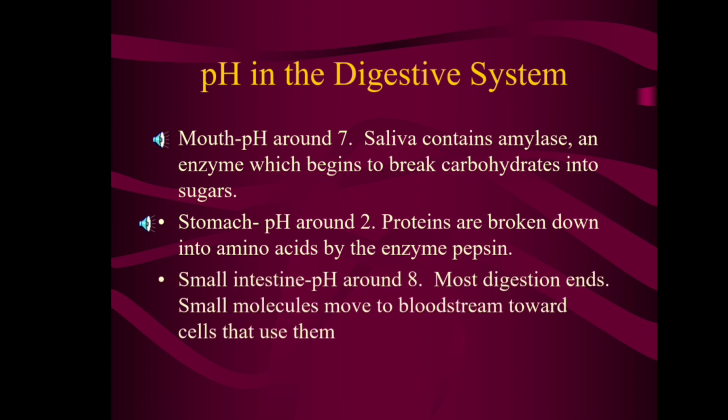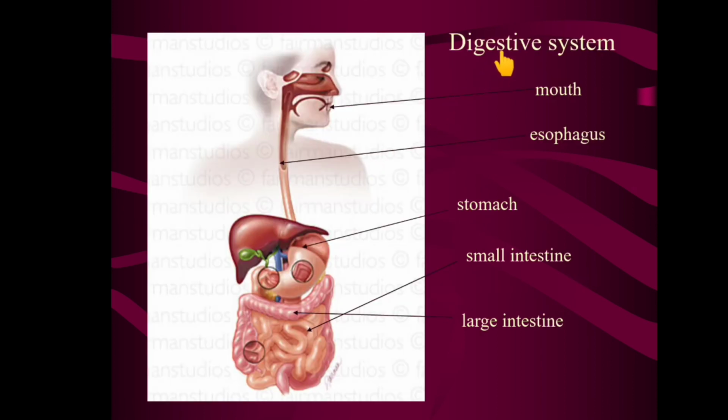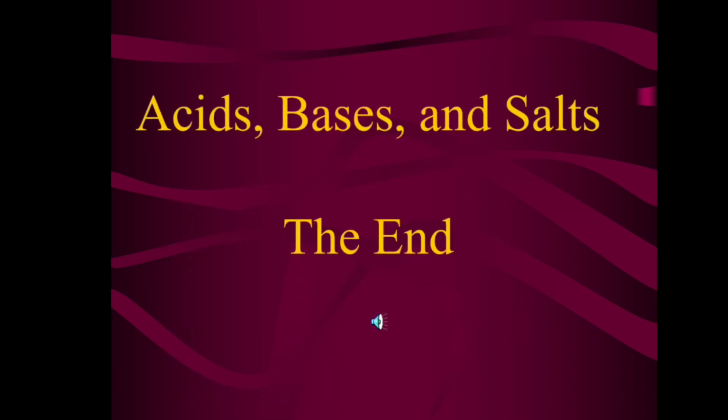Then the pH within the small intestine is around 8. Most of the digestion ends within the small intestine itself. Here small molecules move to the bloodstream towards cells that use them. The digestive system consists of mouth, esophagus, stomach, small intestine and large intestine. In this way, we have seen the topic acids, bases and salts.